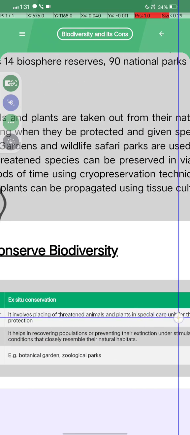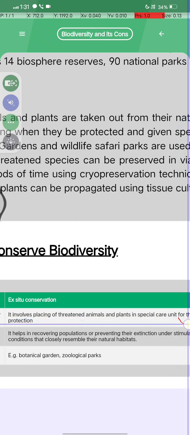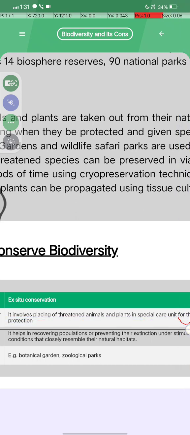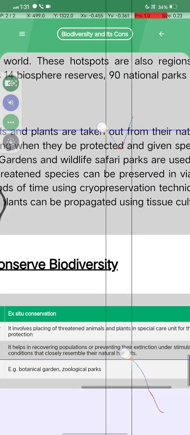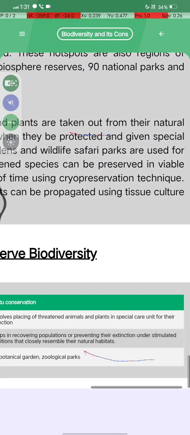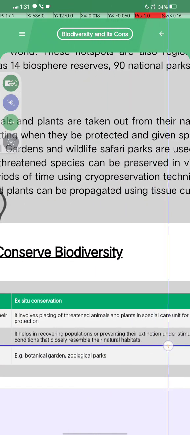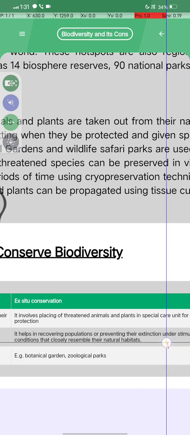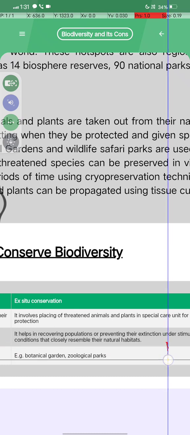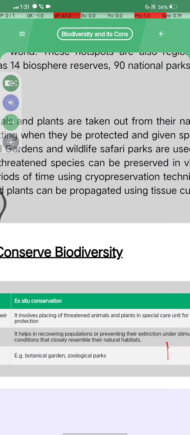It involves the placing of threatened animals and plants in special setups for protection. It helps in recovering populations or preventing the extinction of endangered species under simulated conditions that closely resemble their natural habitat. Example, botanical garden and zoological garden.